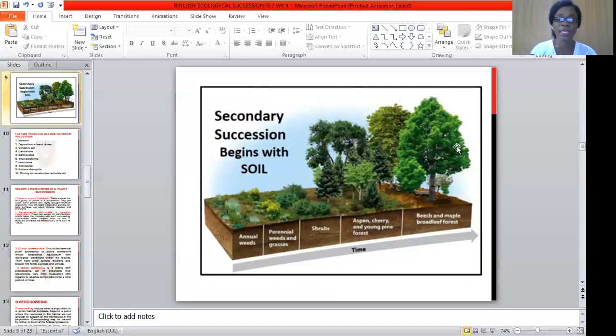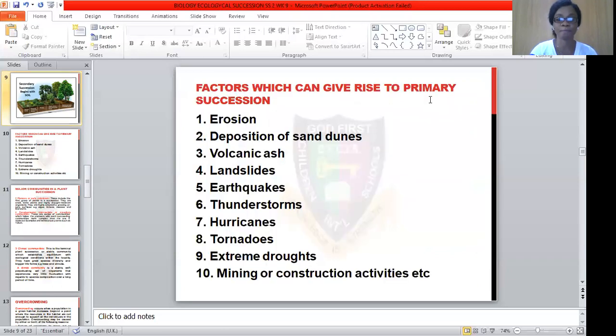This is a picture showing how a secondary succession begins on a soil surface. The first thing you will see are the annual weeds. They start growing bit by bit. Then perennial weeds will follow. Like we all know, weeds are unwanted plants that grow where they are not actually planted. Then shrubs will follow, and before you know it, trees will begin to form, and those trees will, at the end of the day, make a forest. That is how a secondary succession begins and ends. Like I said, at a particular time, they will reach what we call a climax or stable community.